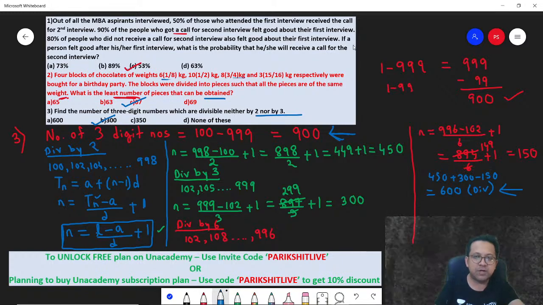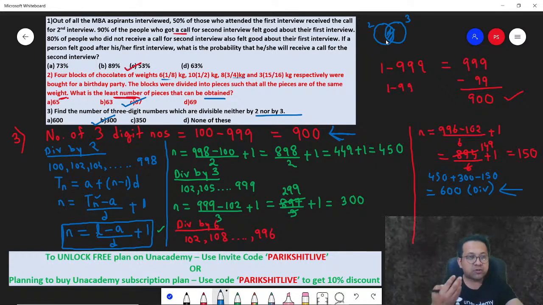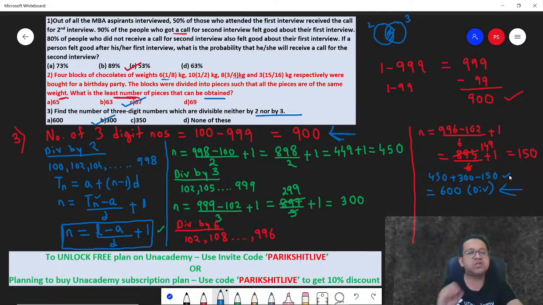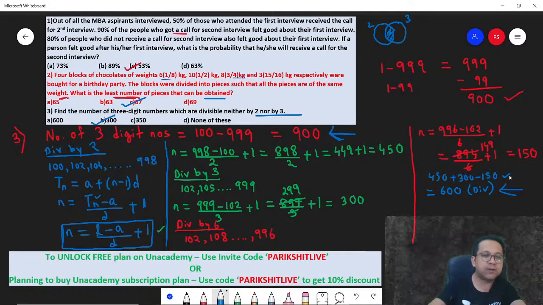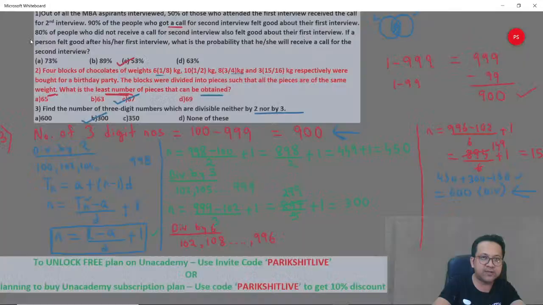Just in case you are not able to visualize, I will help you visualize again. Terms which are divisible by 2, and terms which are divisible by 3. There are some terms which are divisible by both 2 and 3 that you had double counted. Hence, you got to subtract it once. Hence, this is minus 150, which I had done. Fine? Okay. Let's go to the next one. Answer is 300 for the third one.